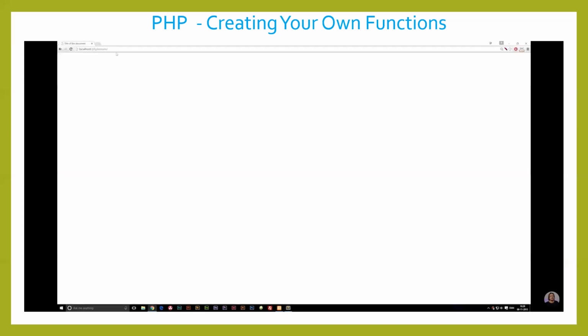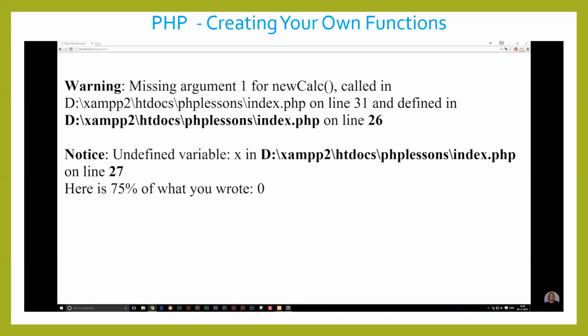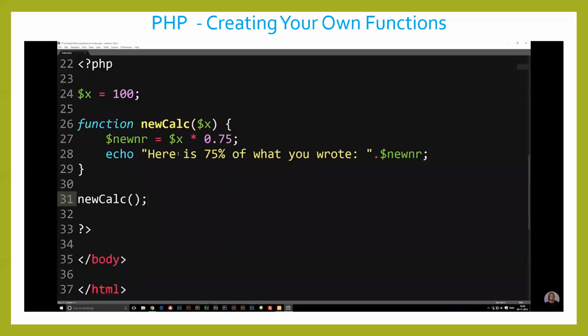Now, if I go to the browser, you can see we do get a warning here. Okay, yeah, I know why we get the warning. When we call the function, we also need to make sure we include variable x, because you need to pretend like we're calling this part up here. Because variable x is inside the parentheses, we also need to put it inside the new calc function we call down here, because otherwise it doesn't know when to pick up variable x.